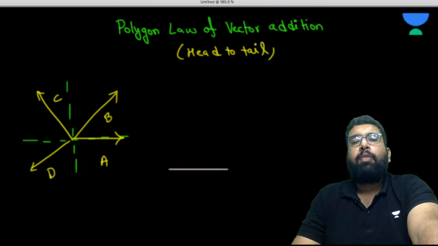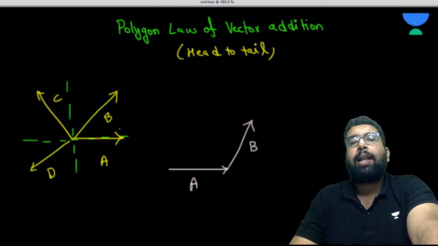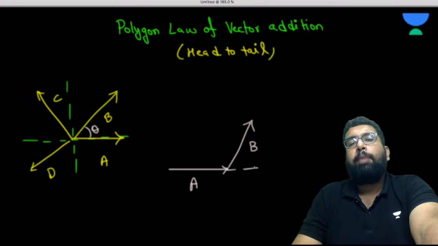So that means you draw a vector. From the head of the vector, you draw another vector, that is B. So how to make the parallel shift? Now, I hope you understood. If this angle is theta, this is also theta. Parallel shifting we are doing. So this we have done already.